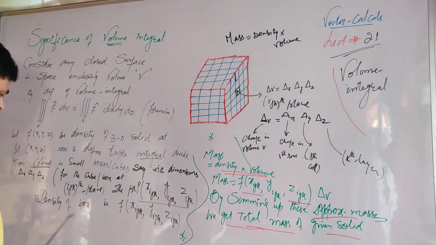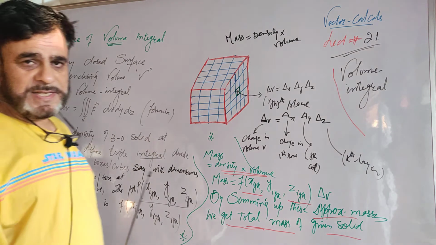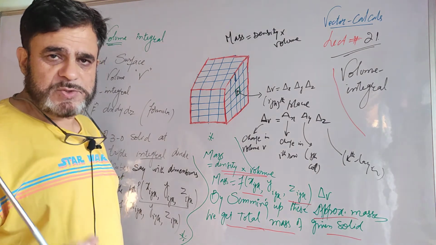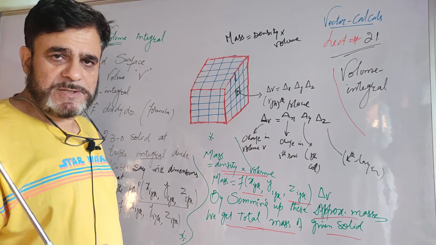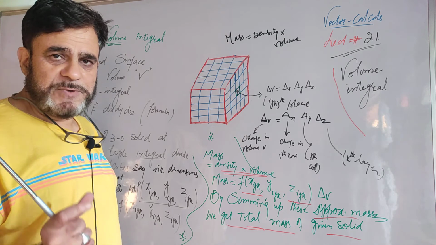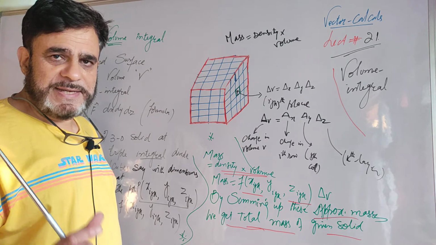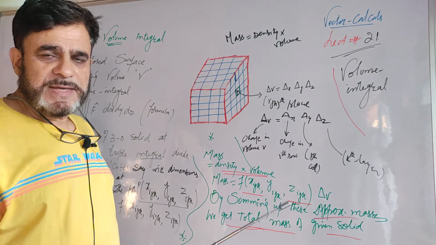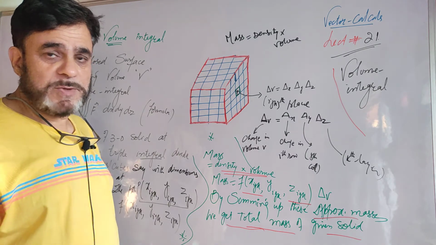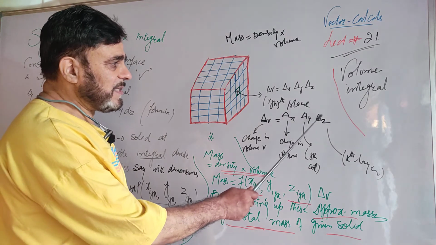In other words, the density of the box or cube is given by f of x ijk, y ijk, z ijk. What does this ijk stand for? We chose a smaller volume at the ith row, jth column and kth layer, and we denote the change in volume by delta v, and in terms of length, breadth and height, the smaller volume is delta x, delta y, delta z.